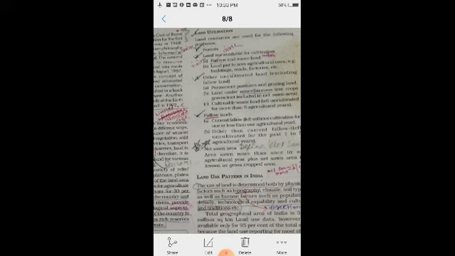First, barren and wasteland. Barren, which we can call बंजर, is not good for cultivation. So barren and wasteland is not used for cultivation.